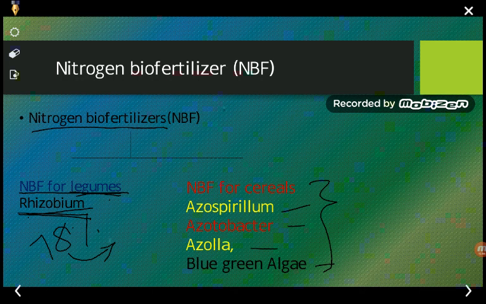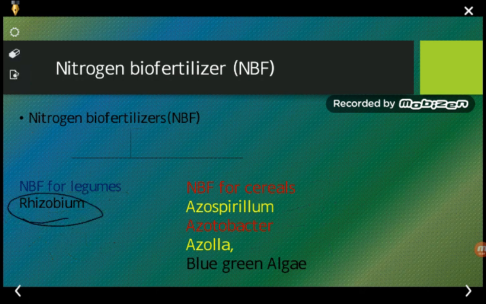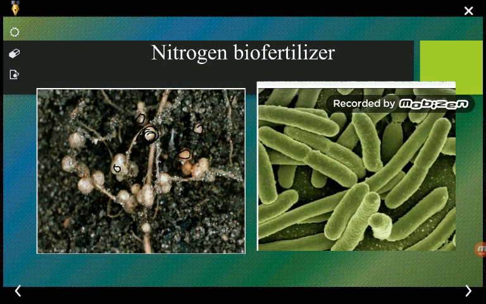In case of the leguminous plant, we can see an example of rhizobium. Rhizobium is a type of bacteria which is present in the leguminous plant, and in case of cereals, which are not leguminous plants, certain bacteria are present freely in the soil. Here we can see the root nodules, and this is a rod shape rhizobium bacteria which is present in the root nodules.